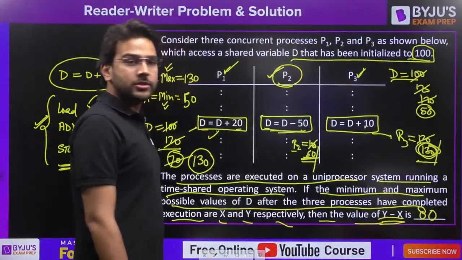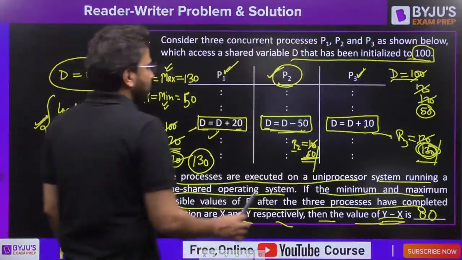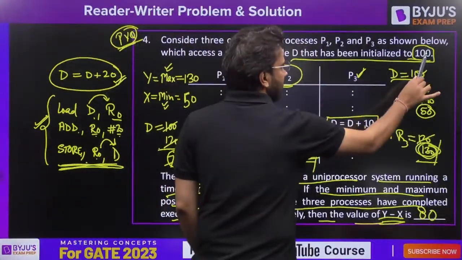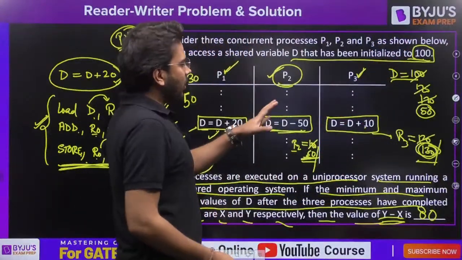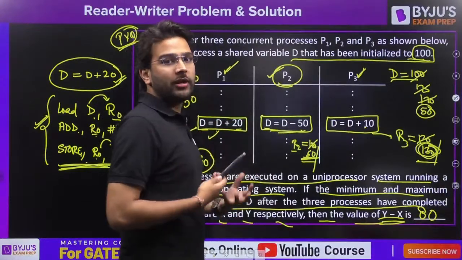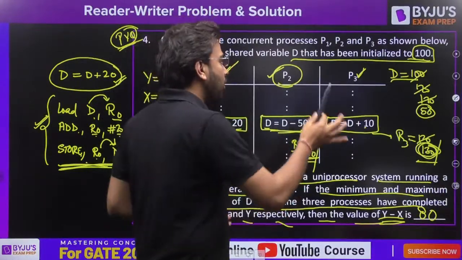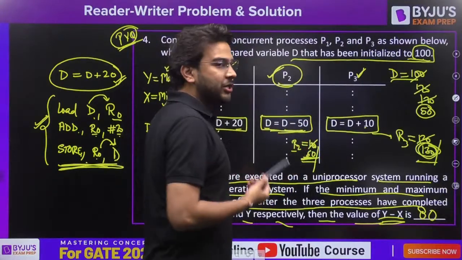Yes, Anaim, what is your doubt? Could you please explain the minimum again? Carefully see this. If the initial value is 100 and I want to find the minimum value, now if I add plus 20 plus 10, then I won't be getting the minimum value. In order to find the minimum value, I have to execute the process which is performing subtraction.